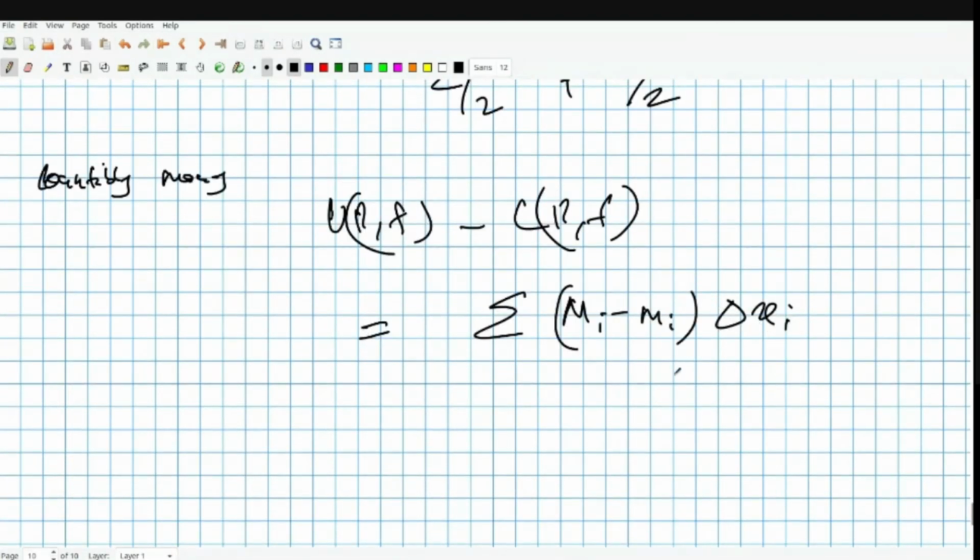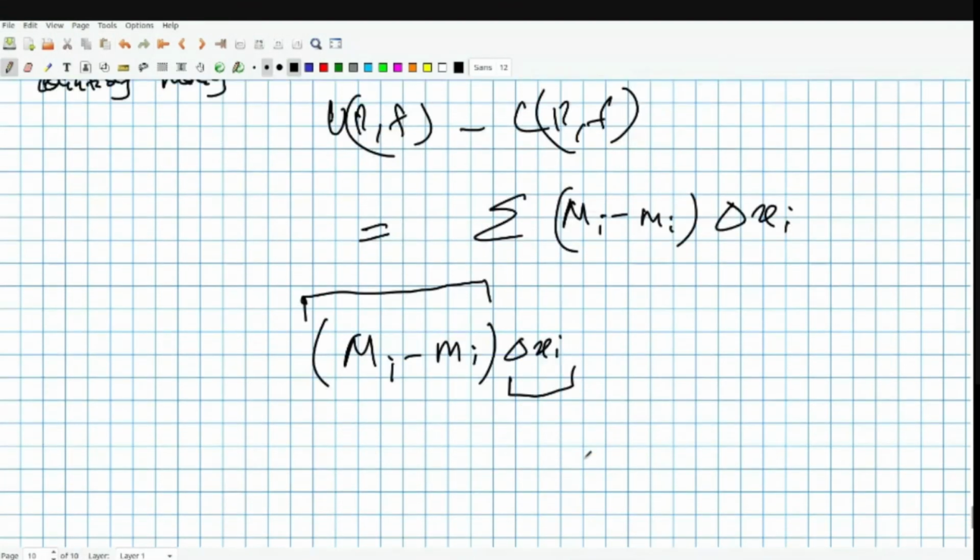There are two things which we can do for each component. What is each component? Each component is capital Mi minus small mi times delta xi. For making this small, I can either control this and make it very small, or I can control that.